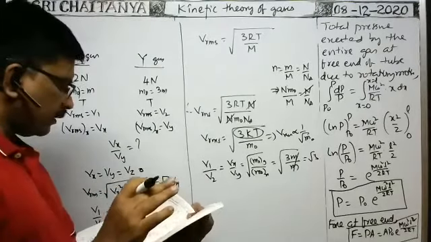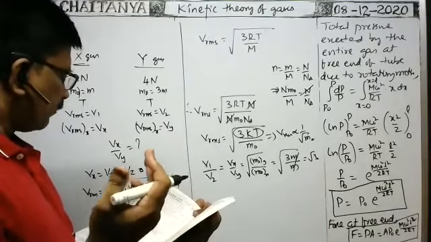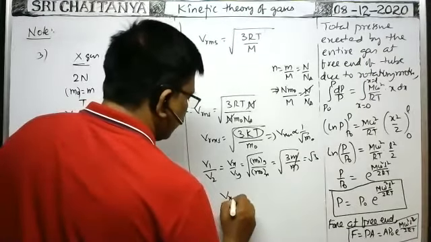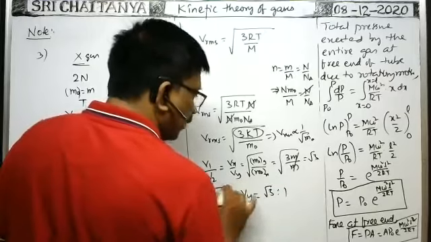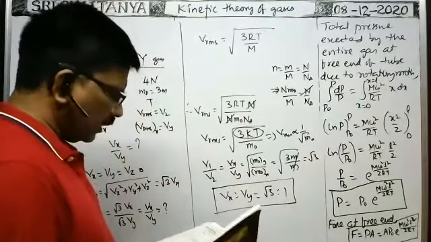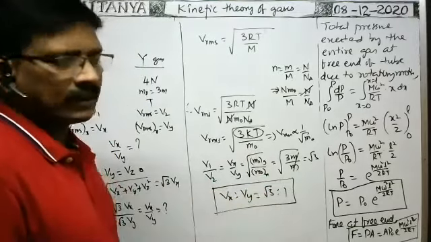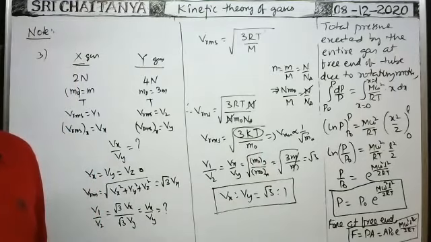I think the answer is given. Another answer given is not correct. The first option is correct. So therefore, Vx is to Vy is equal to root 3 is to 1. In our material, the problem is there. The answer given, I think, is 1 is to 3, and 1 is to 3 is not correct. Root 3 is to 1 is correct. Okay.